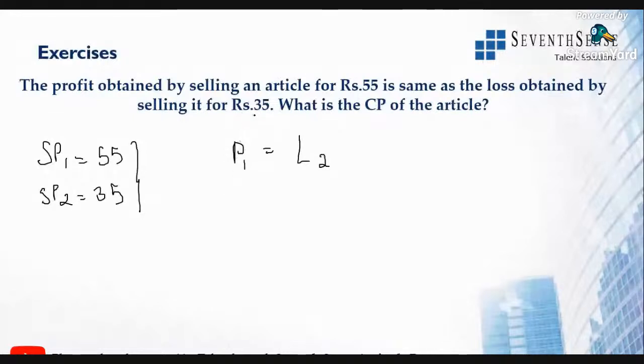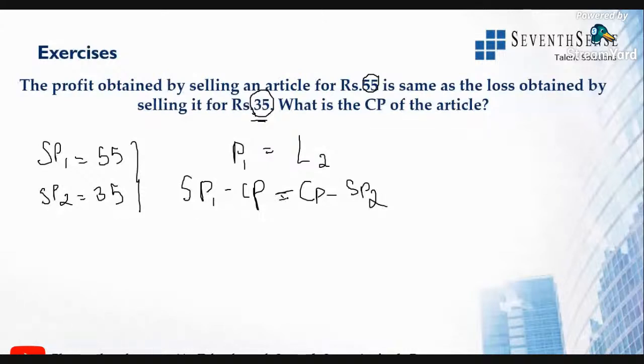Now just substitute the formula for profit value. So profit will be selling price of the first article minus cost price of the article. Now if the same article is sold for 35 rupees, it is a loss. So what is the loss formula? It will be cost price minus selling price of the second article. So from this we will get to know the cost price. Cost price will be common.